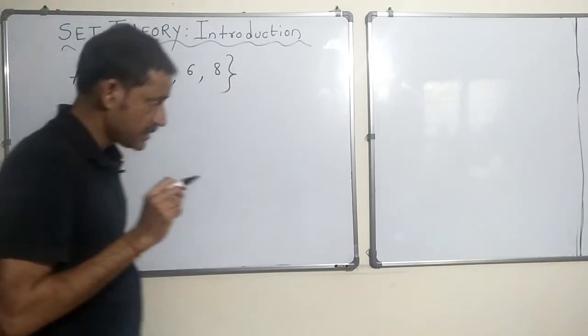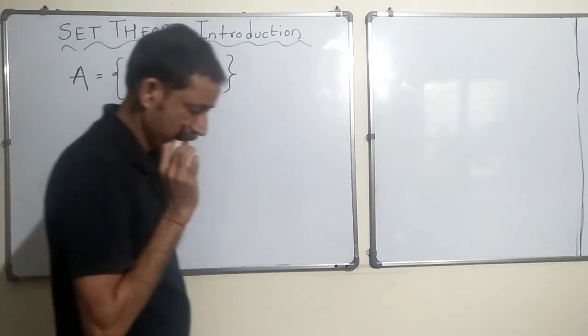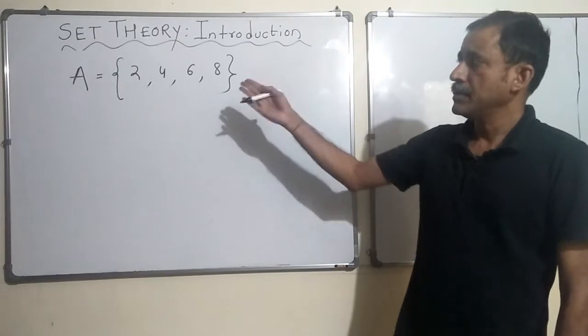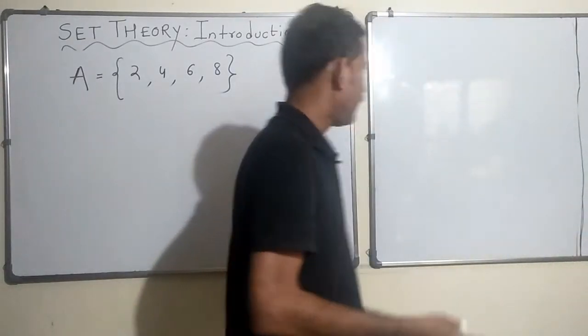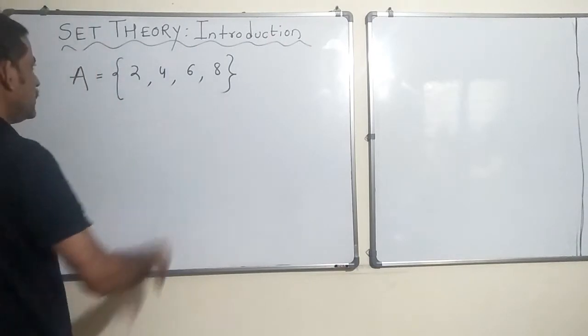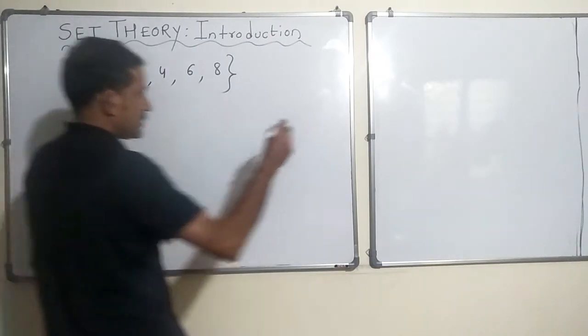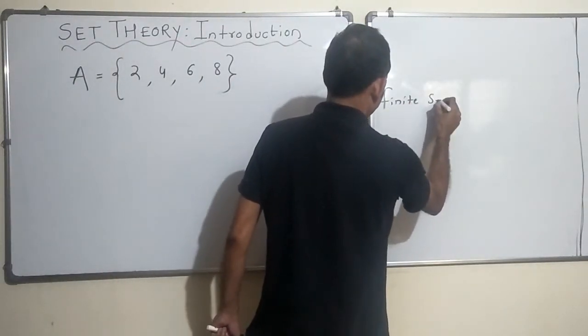The question is, is A a finite set? Now what do you mean by finite? Can you count the number of elements in this set? Yes, there are 4 elements in this set, there are 4 members, so this is a finite set, right? Now let me just note it down, finite set here, to come back to it later.